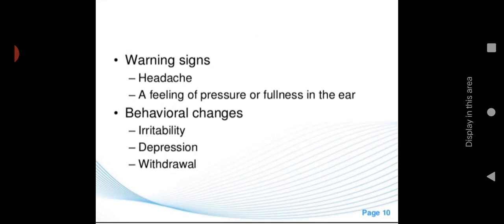Then the warning signs are headache. The person will have a headache, especially a constant headache, and a feeling of pressure or fullness in the ear. Then behavioral changes like irritability, depression, and withdrawal. We can see this kind of behavioral change because if something happens to our ear, it is very difficult to manage the situation, because you can't access the area, and you feel irritability, some kind of uneasiness, as if something is stuck in the ear, some kind of irritation.